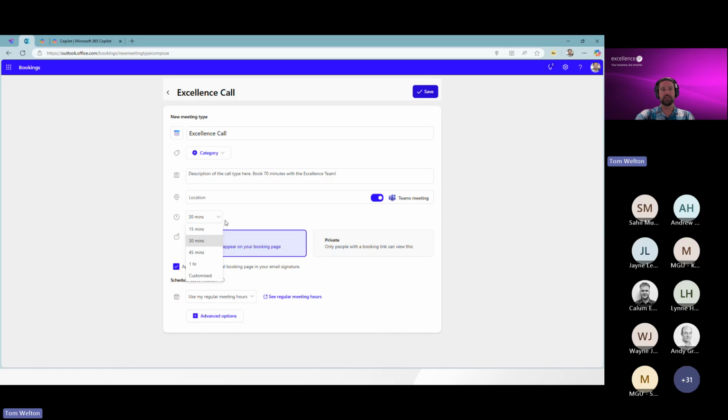So this will automatically, again, create that Teams bridge. We've got nice 15-minute increments, but of course, if we do need to customize that time, I can come in here and make that maybe 90 minutes if it's an hour and a half and we really need to get on a deep dive.